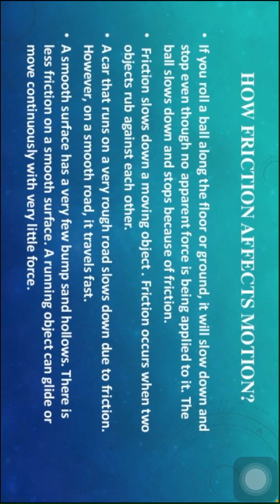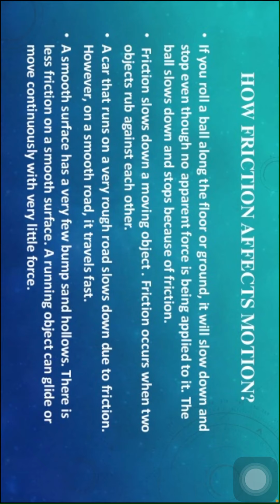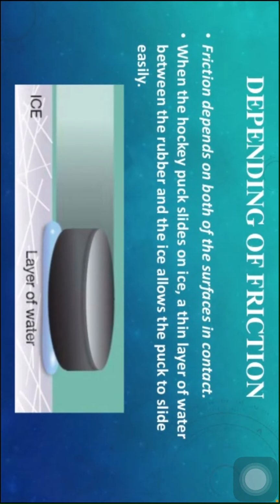A car that turns on a very rough road slows down due to friction. However, on a smooth road, it travels fast. A smooth surface has very few bumps, so there is less friction on a smooth surface. A moving object can glide continuously with very little force. Friction depends on both the surfaces in contact. When a hockey puck slides on ice, a thin layer of water between the rubber and the ice allows the puck to slide easily. So, children, observe the figures carefully.